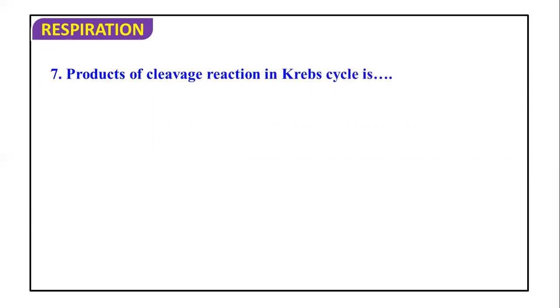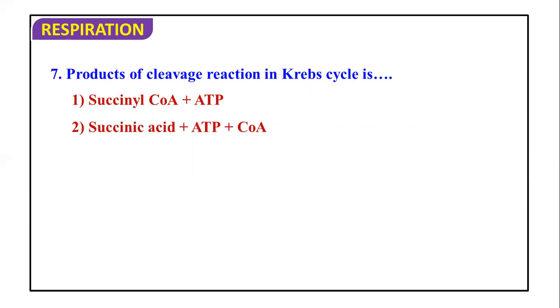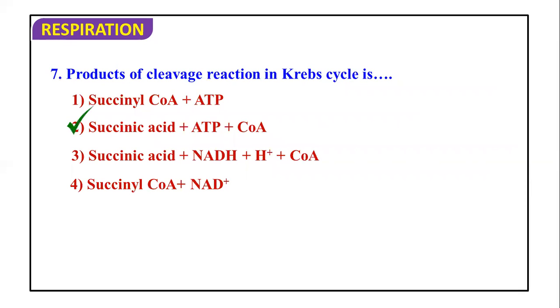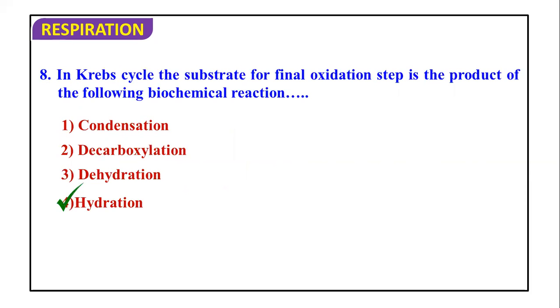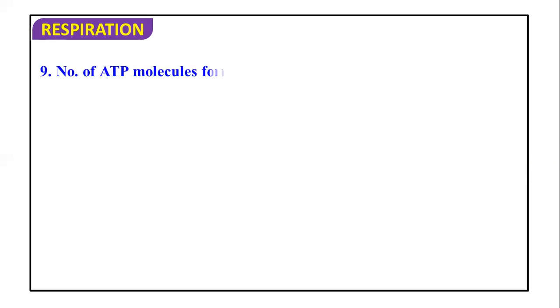Products of the cleavage reaction in the Krebs cycle. The cleavage reaction is where succinyl coenzyme A gets converted into succinic acid. So here succinyl coenzyme A reacts with ADP, and coenzyme A is released. Succinic acid is going to be formed. So succinic acid, ATP, and coenzyme A are the products. In the Krebs cycle, the substrate for the final oxidation step is malic acid, the product of the following biochemical reaction. So the last substrate is malic acid that undergoes dehydrogenation, but it is the product of a hydration reaction from fumaric acid.